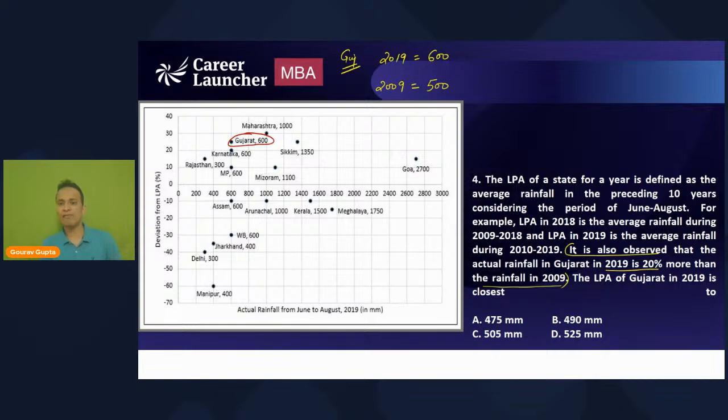So I have used this statement that I have marked in the question and have got the value of 2009. Also, from the chart, from the graph, can I say that since the deviation from LPA of Gujarat is 25 percent, so LPA of Gujarat till 2018 will be how much?